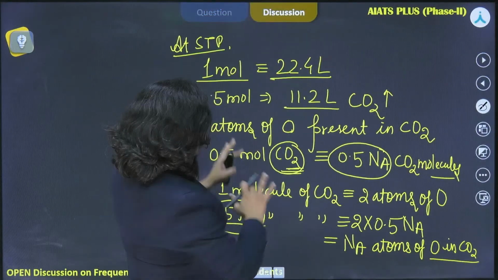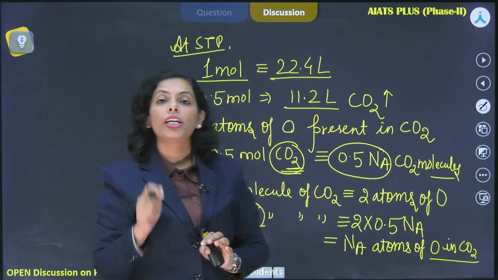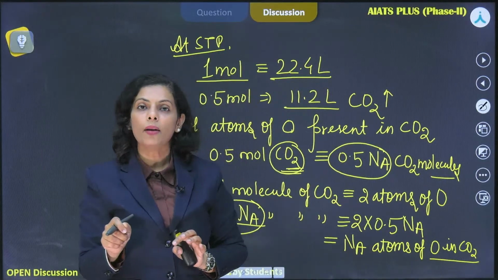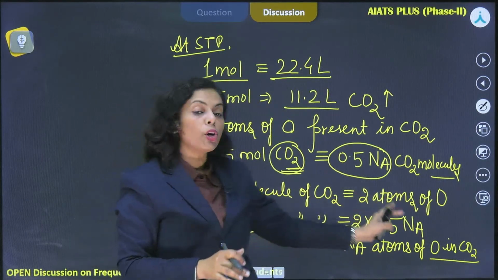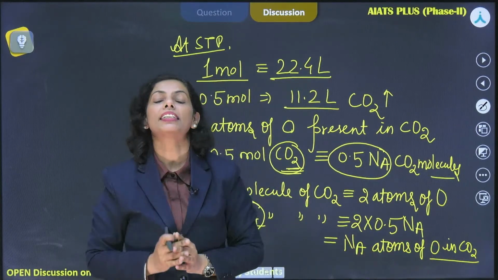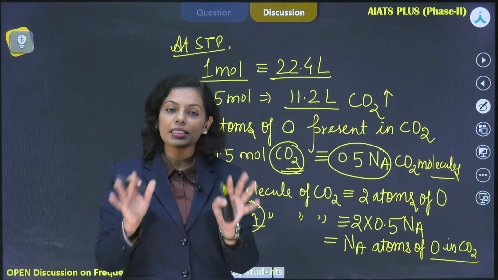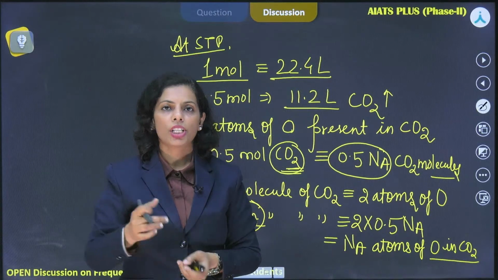Now, what I asked is that this way you can find out the number of molecules as well and also the number of atoms present in the species. Hope it is clear, right? Hope it is clear. Shall I move forward? Shall I move forward further?